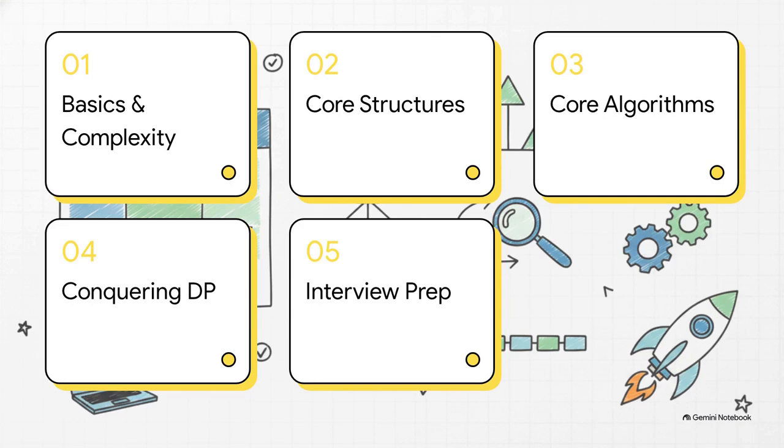This is our strict 6-month action plan. We've got basics and complexity in month 1. Months 2 and 3 cover core structures. Month 4 is all about core algorithms. Month 5 is conquering DP, dynamic programming. And finally, month 6 is the final sprint, interview prep.